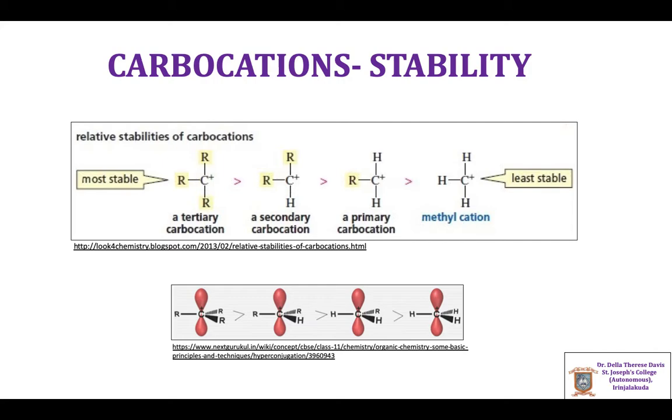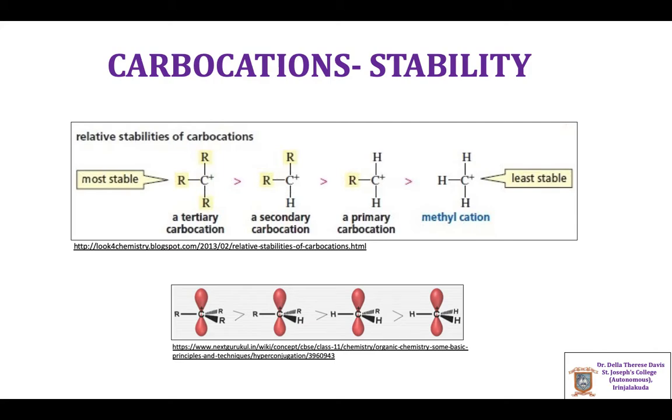For example, the presence of an electron donating group attached to the positively charged carbon tends to decrease the positive charge on the carbon and disperse it, and thereby stabilizes the carbocation. Whereas the presence of electron withdrawing groups tends to intensify the positive charge on the carbon and it will destabilize the carbocation.